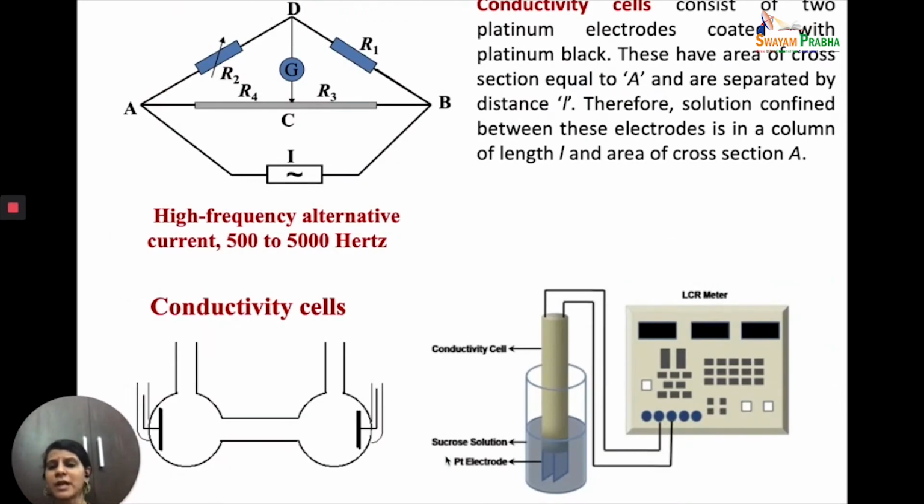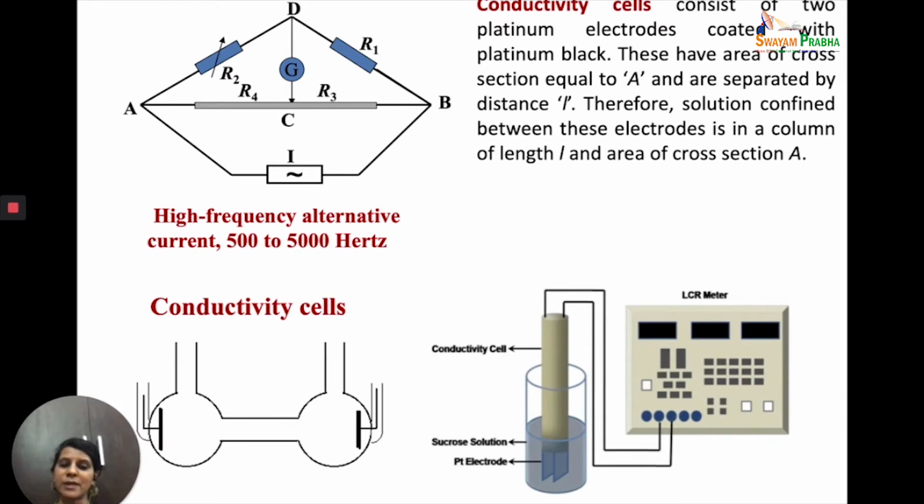Now there are two kinds of conductivity cell normally seen in the labs. One is a pour-in kind of conductivity cell. So what happens is you have two platinum electrodes within this cell and you just pour in your solution. So the solution is now between the two electrodes. So this is a conductivity cell. You just pour the solution in through these tubes.